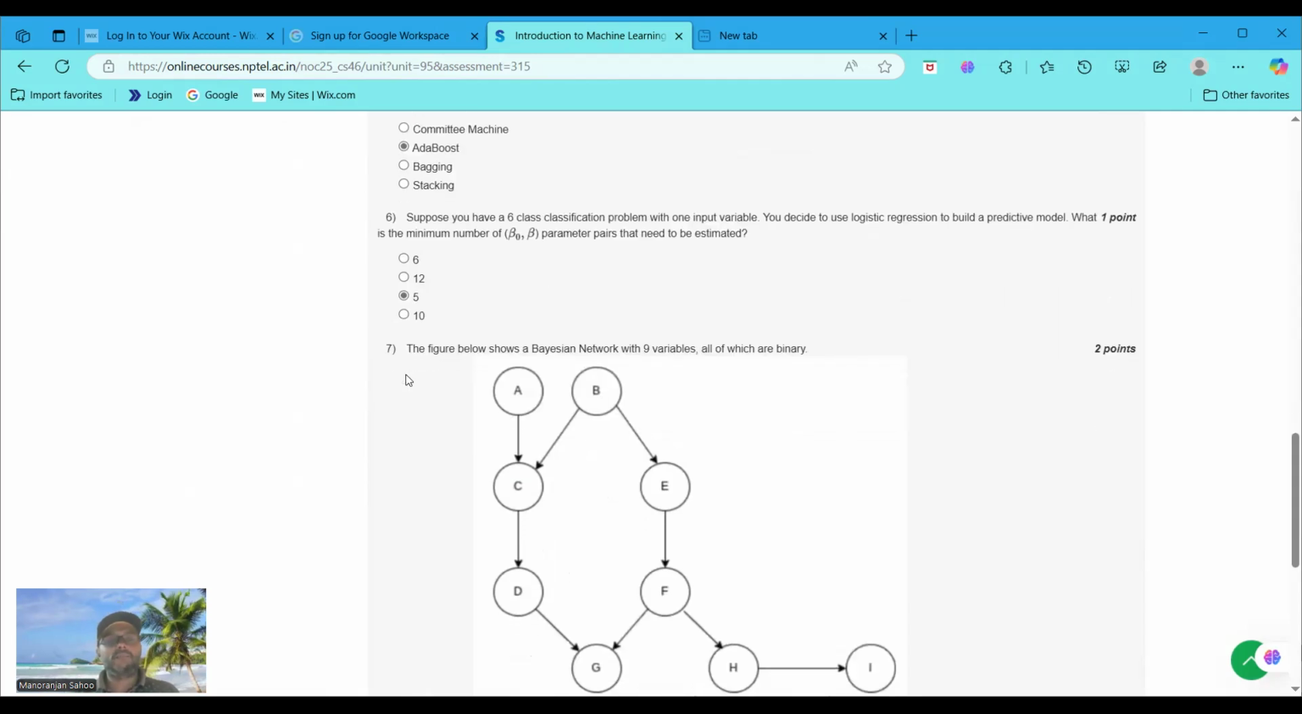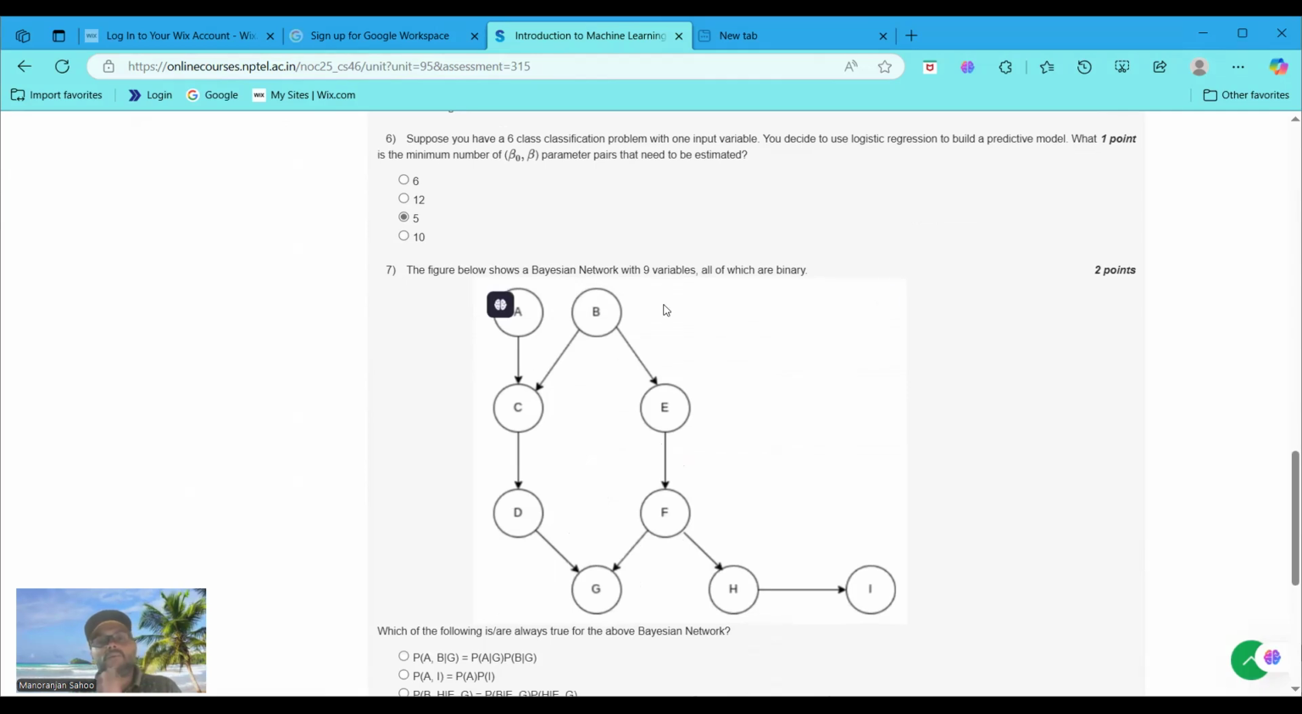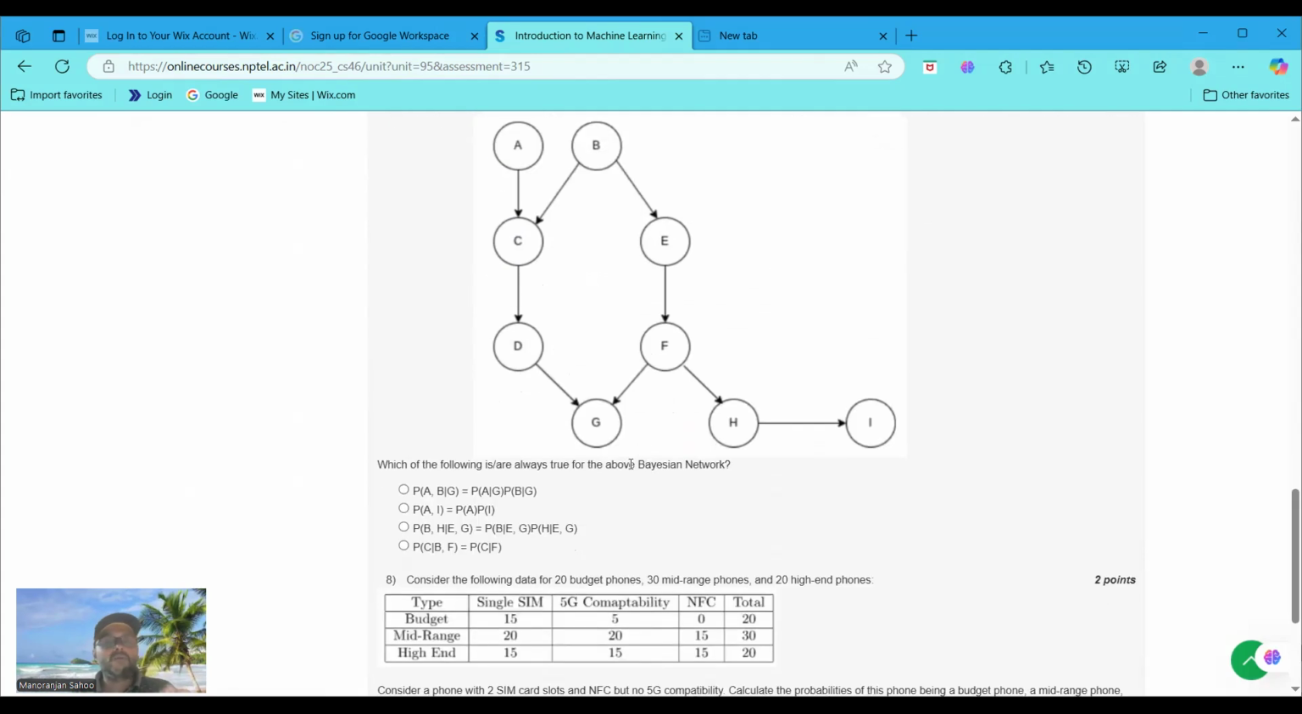Moving to question number 7. The figure shows a Bayesian network with 9 variables, all of which are binary. The question asks which of the following are always true about the Bayesian network. Option C is always true. Guys, let's see why. In a Bayesian network, two variables are conditionally independent given their parents. Here B and H are conditionally independent given E and G. So P(B,H|E,G) equals P(B|E,G) times P(H|E,G), which is the right answer. So you can choose option C.